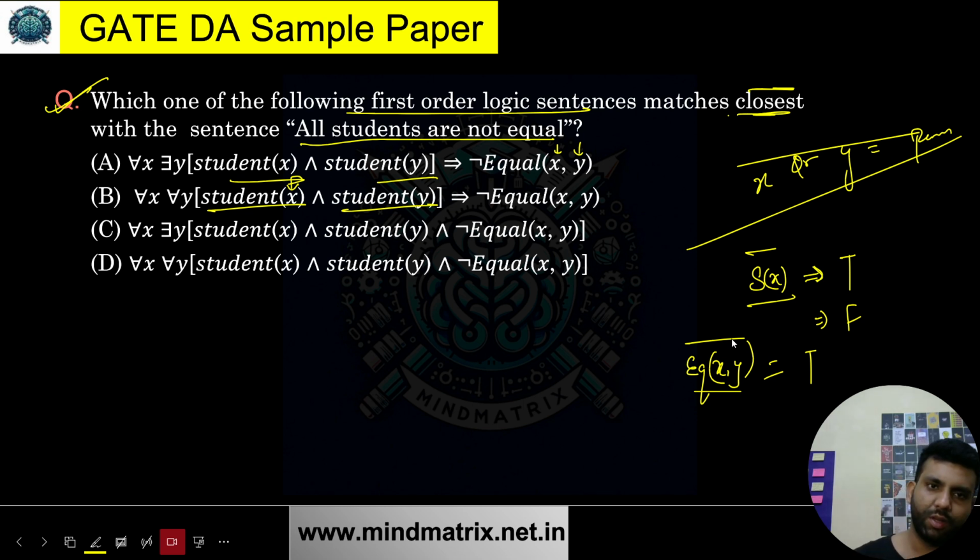Okay, so one more thing over here. This x variable is being referred through this x. This y variable is being referred through this y variable. What about this x and this y? Just think about this. There is a bracket over here. Can you see this? That means for all x, there exists y.